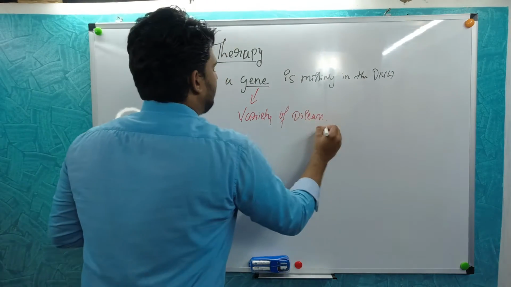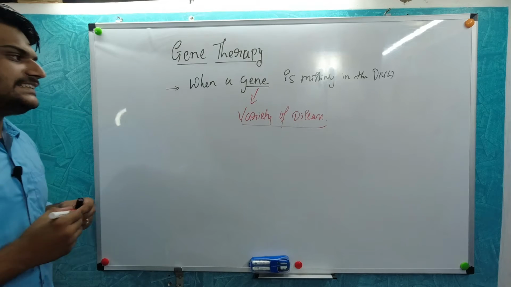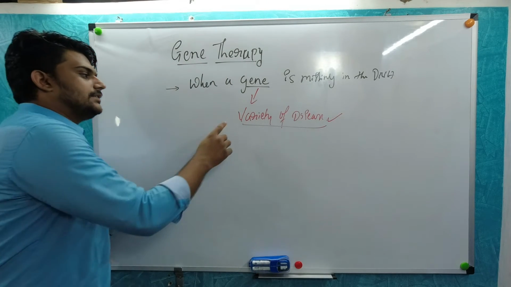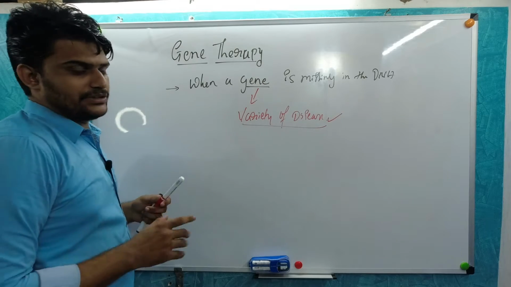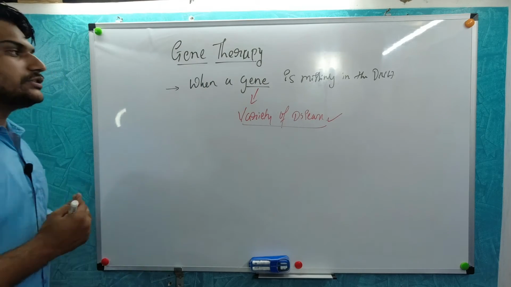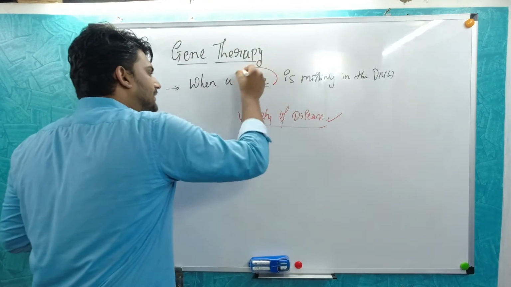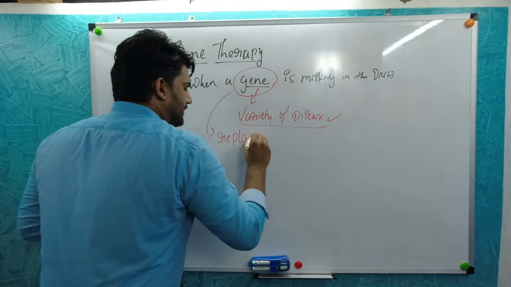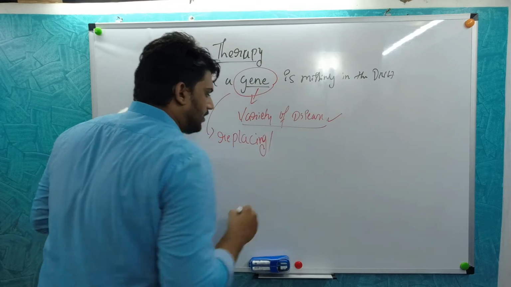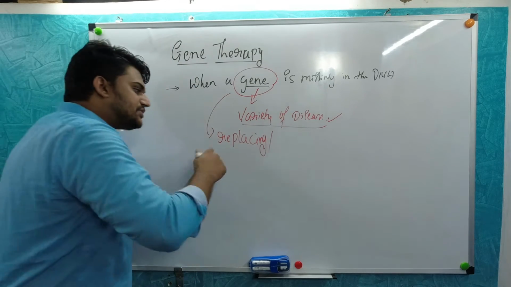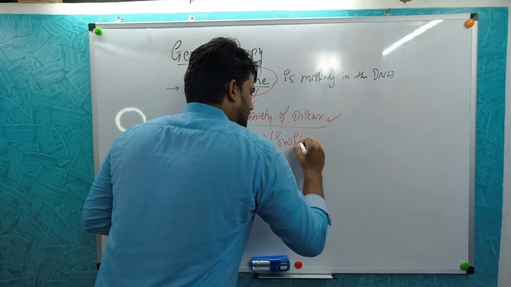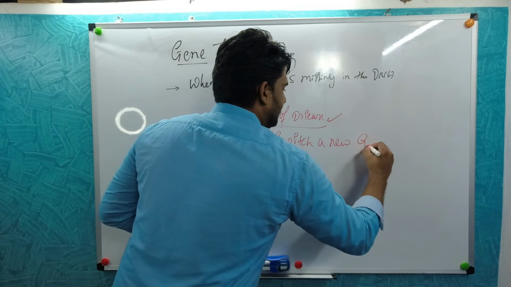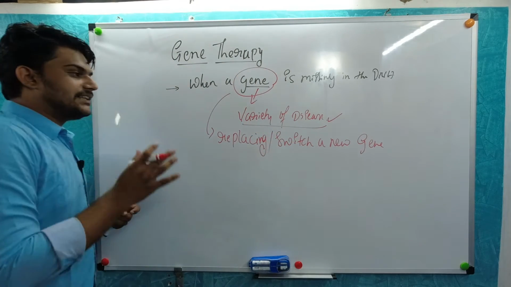If the disease is identified first, the symptoms will be seen. Then the factor which is responsible for the disease is also identified. Then we artificially replace, or switch, a new gene in that place.